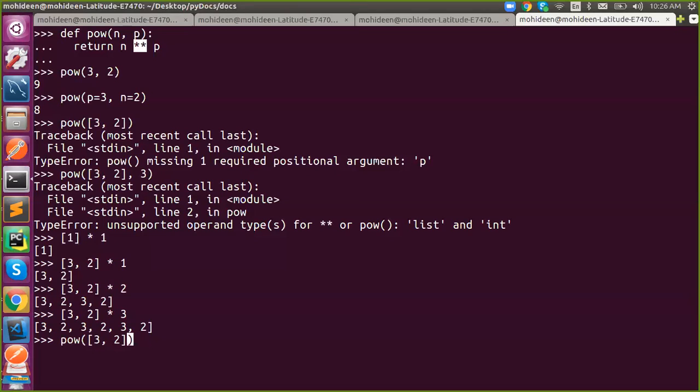Now, we all know this is a single argument, but our function needs two arguments, right? So to unpack, what to do? My list contains two inputs, and that is sufficient for me to perform a function call. What to do in that case? We need to unpack, right? How to unpack?